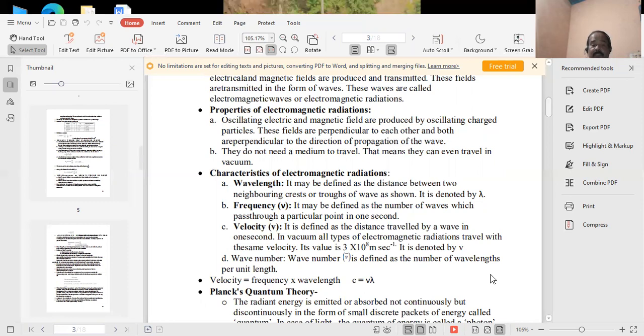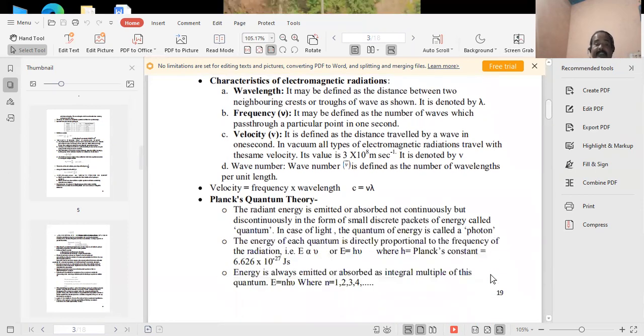Wave number is defined as the number of wavelengths per unit length. And velocity is equal to frequency into wavelength, that means c equal nu into lambda. So these are the characteristics of electromagnetic radiation.